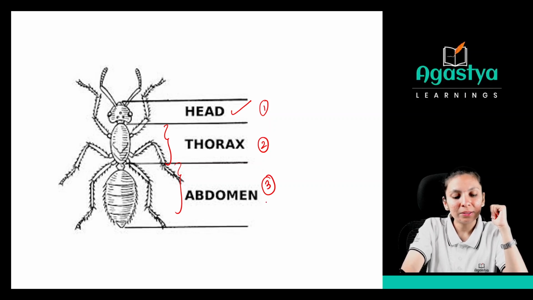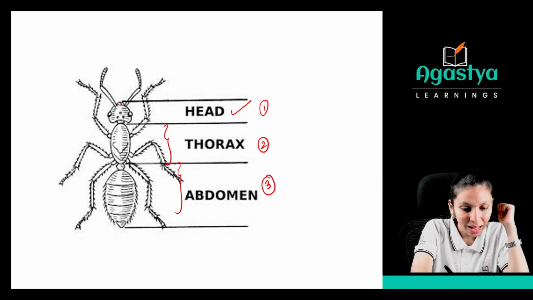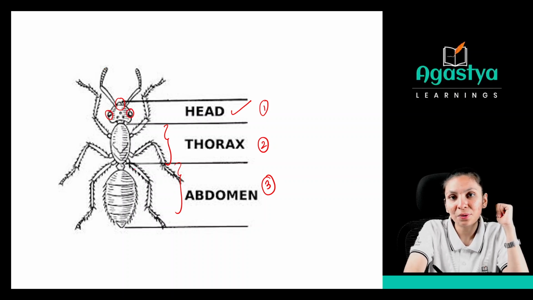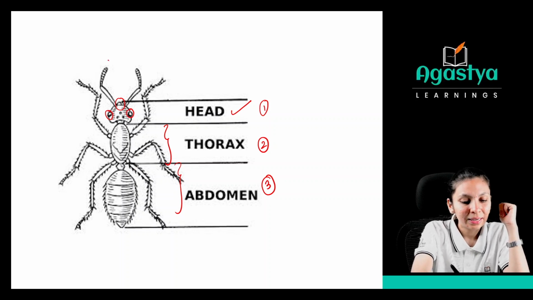So what do you see in this one? See, we have an eye over here. Is it an eye or not? There is one eye-like structure. Then, are these legs or hands? These are not legs or hands. These are the antennae.